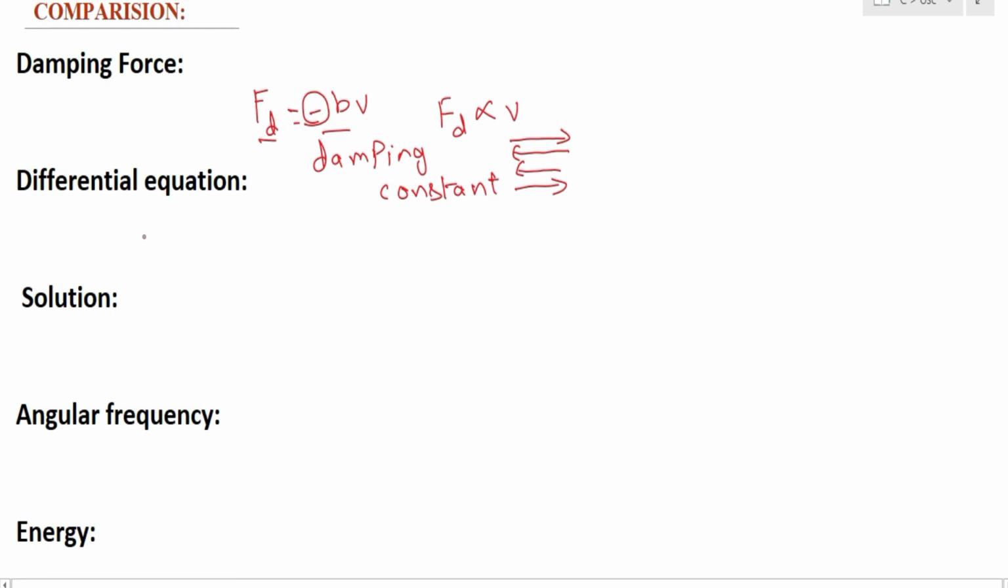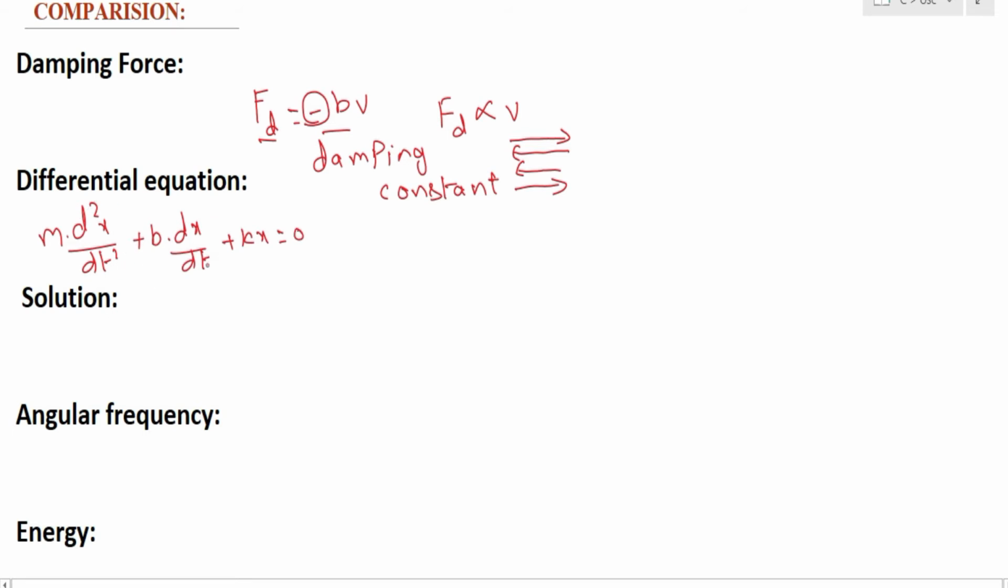Now let us go to the differential equation. The differential equation in the case of damped oscillations will be like this: m d square x by dt square plus b dx by dt plus kx is equal to 0. So this is the differential equation for damped oscillations.